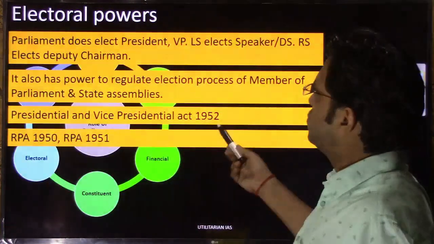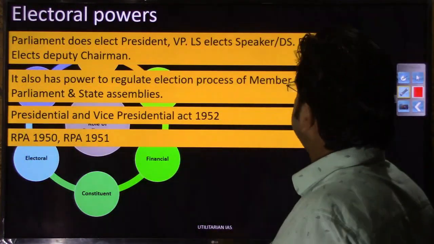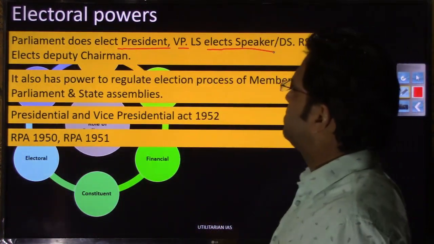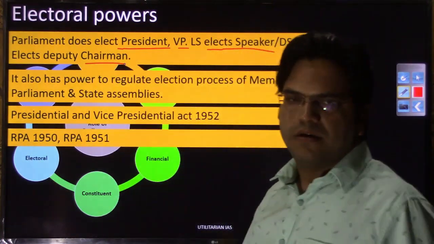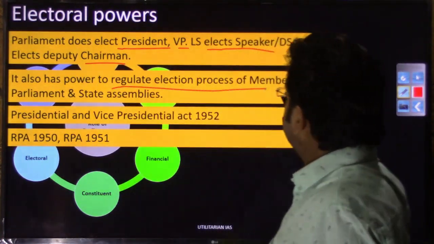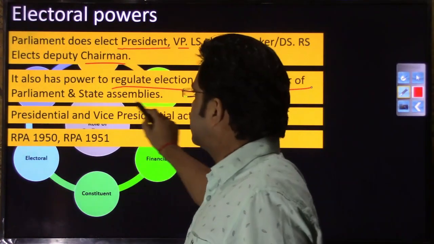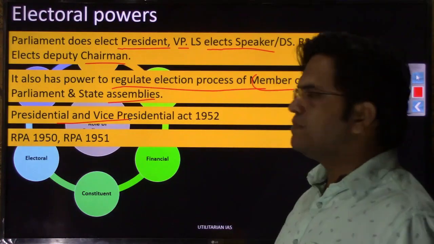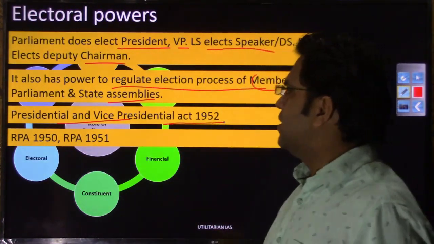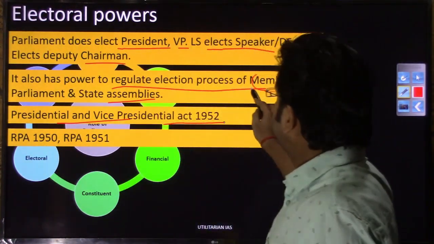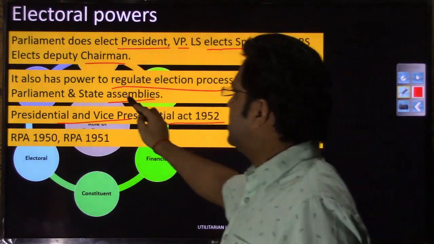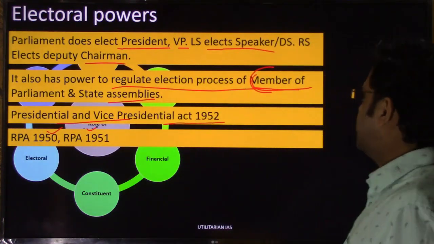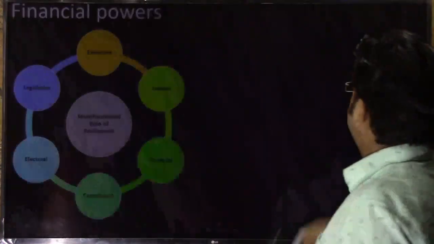If I discuss the electoral power, we already discussed that it elects the vice president and president. Lok Sabha also elects the speaker and deputy speaker. Rajya Sabha elects the deputy chairman, right? Then it also has the power to regulate the election process of members of parliament and state assemblies. In pursuance of this power, you have the Presidential and Vice Presidential Act 1952. Then, in pursuance of regulating the election of members of parliament and state assemblies, it has designed something called the Representation of People Act 1950-1951, right? So that was the electoral power.